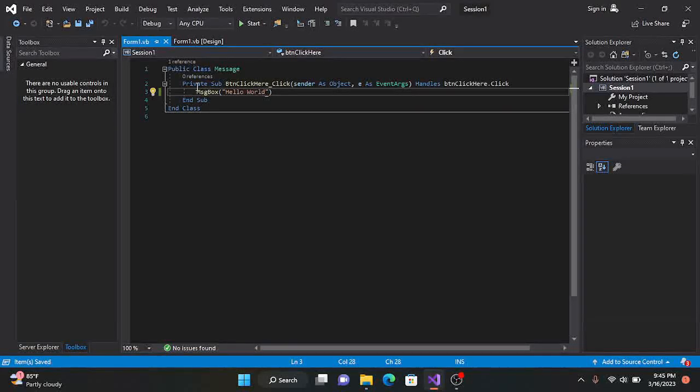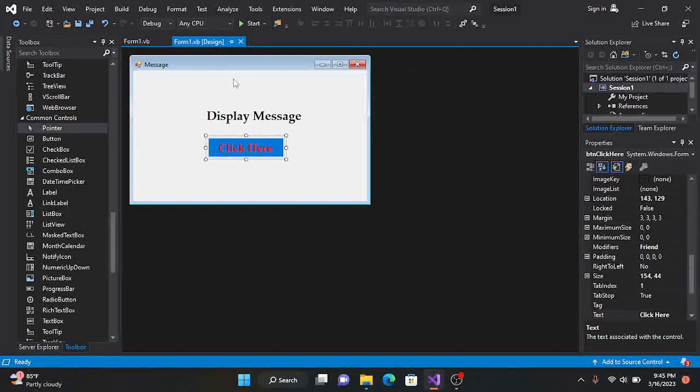So the moment the user clicks on this button, it is going to display Hello World to the user. We are going to have a message box that contains Hello World the moment the user clicks on that button. Now, is what I'm saying really true? If it is, let's find out by running our code. So I'll go back to the design.